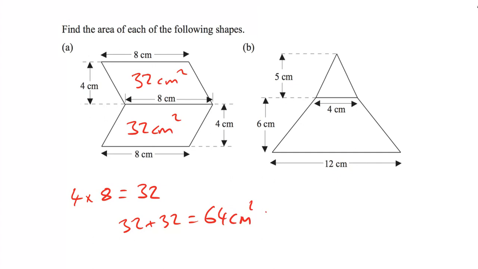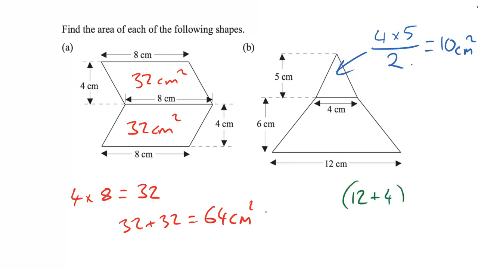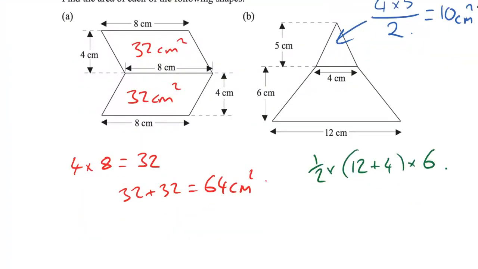Now, on the right-hand side, I have a triangle and I have a trapezoid. So the triangle, first, I've got to do the base times the height, so 4 times 5, but I need to remember to divide by 2 because it is a triangle. So 4 times 5 is 20, divided by 2 is 10, and we're in centimeters squared units. The trapezoid underneath, well, the two parallel sides are 4 and 12. So we're going to add those two things together. We're going to multiply that by the perpendicular height, which we can see is 6. And we have to multiply by a half as well.